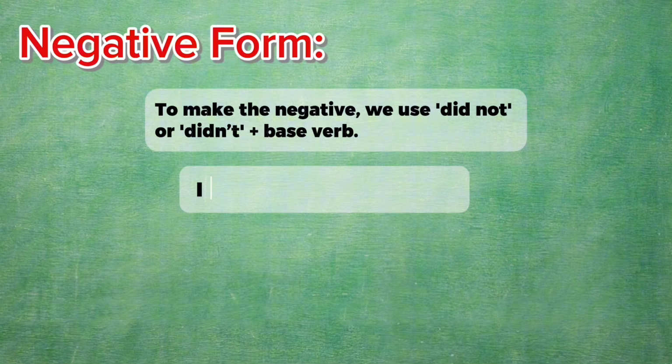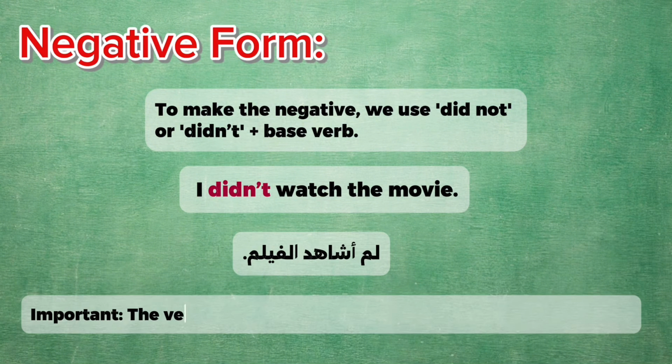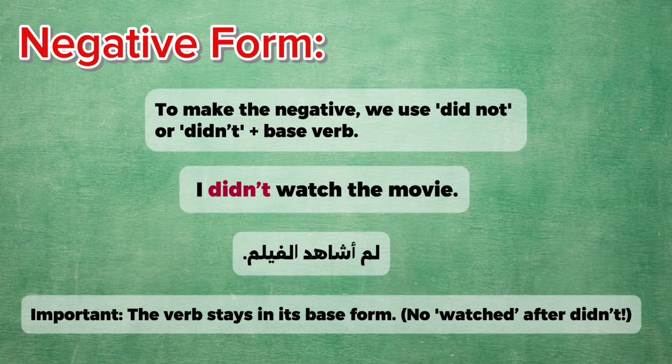To make the negative form, we use did not or didn't plus the base verb. For example, I didn't watch the movie. Notice here you cannot say I didn't watched. It should be the base verb.